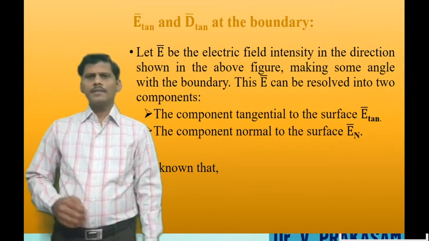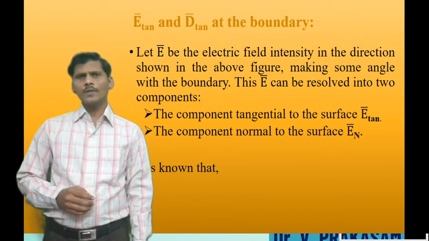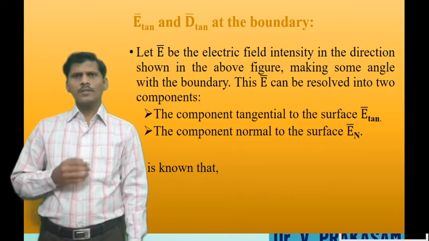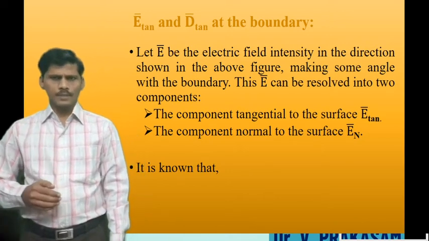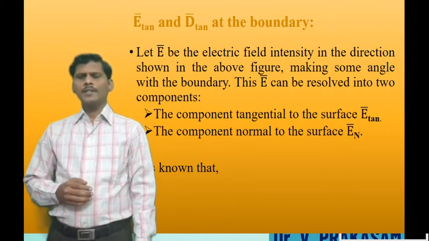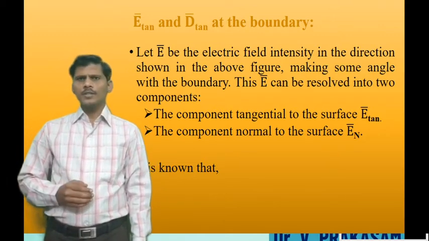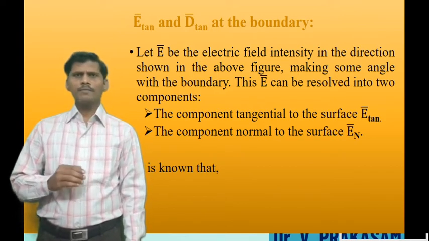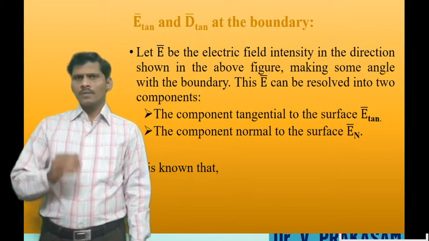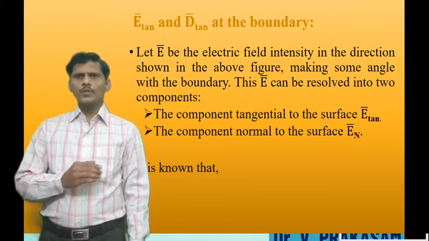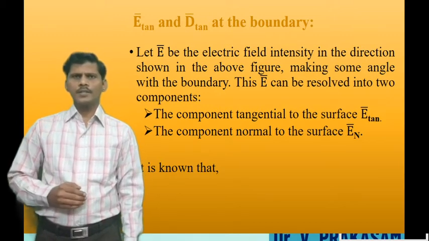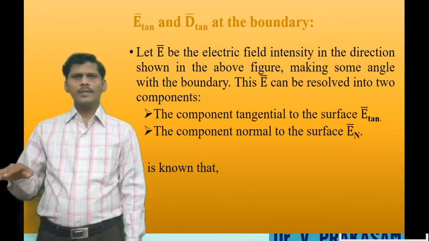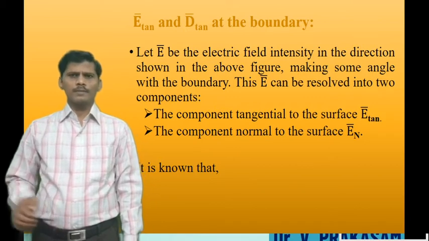First, determine the tangential component of the electric field intensity and the tangential component of the electric flux density at the boundary. E bar is the electric field intensity. Its direction is shown in the figure. It makes some angle with the boundary. The electric field intensity can be resolved into two components: the component tangential to the boundary and the component normal to the boundary.